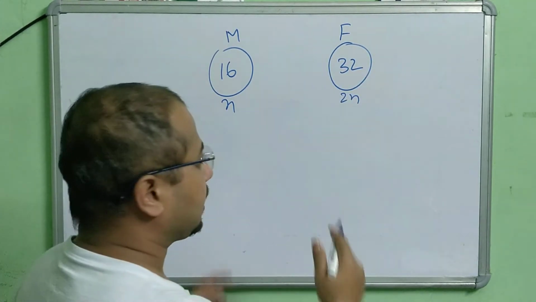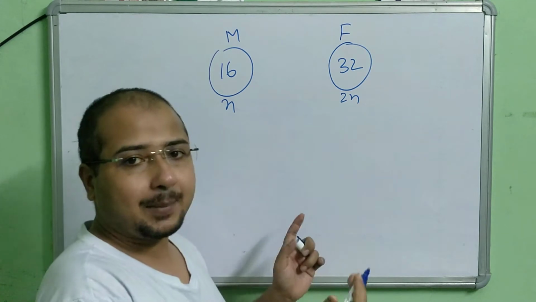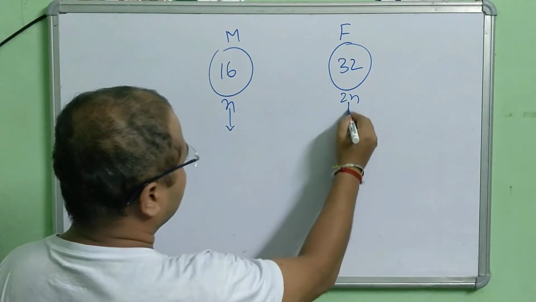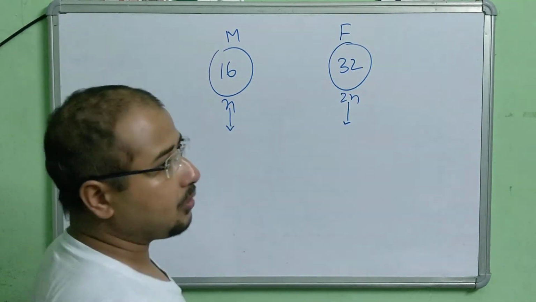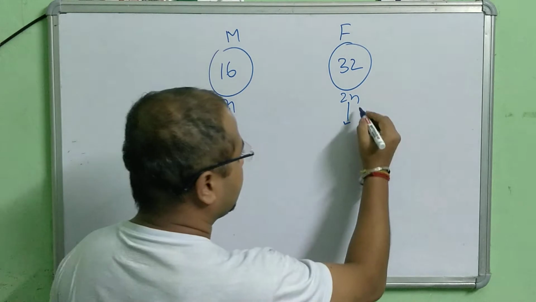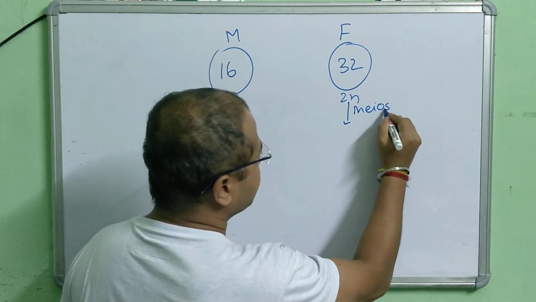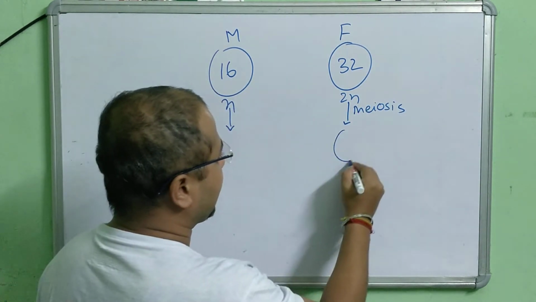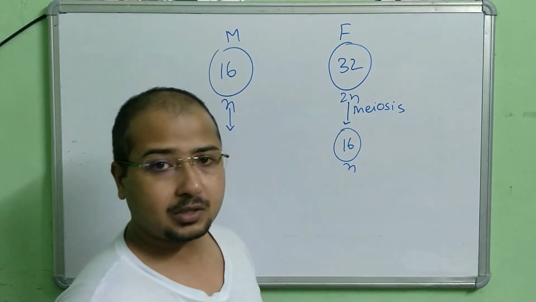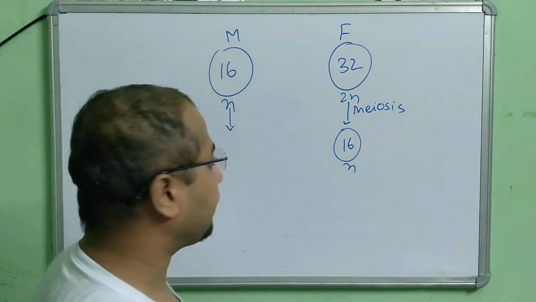Clear? Now when they produce gametes, what happens? The female having 32 chromosomes, which is diploid, undergoes meiosis cell division and produces a haploid gamete. It means 16 chromosomes, the female gamete, ovum.